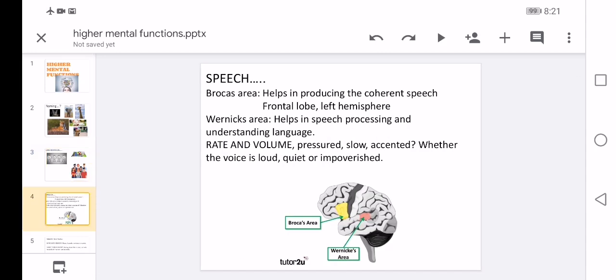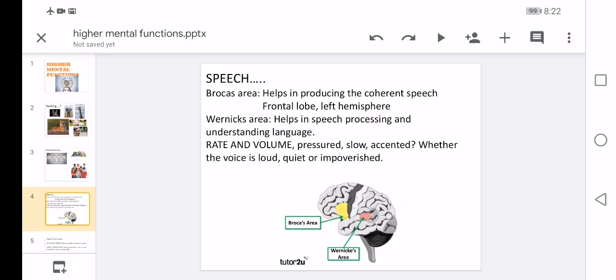And speech. It has two areas, Broca's area and Wernicke's area. Broca's area helps only in producing the speech, what you would like to speak. It is in the frontal lobe of the left hemisphere. And Wernicke's area helps in processing and understanding the language. It means what others speak, it processes and makes the words understandable.